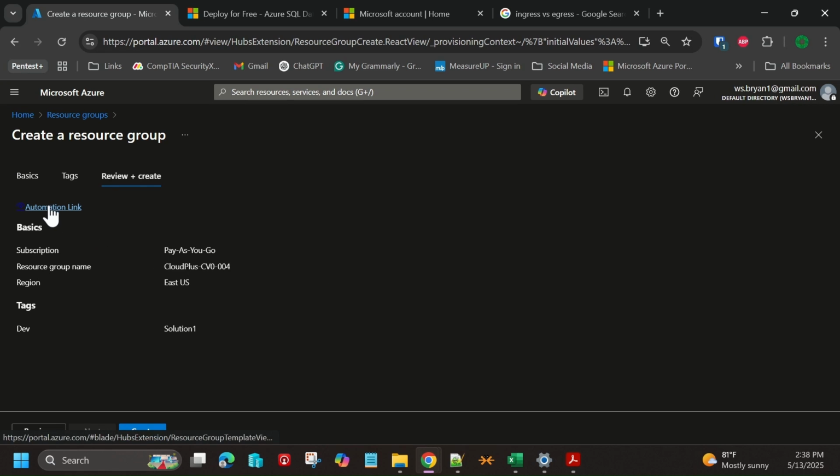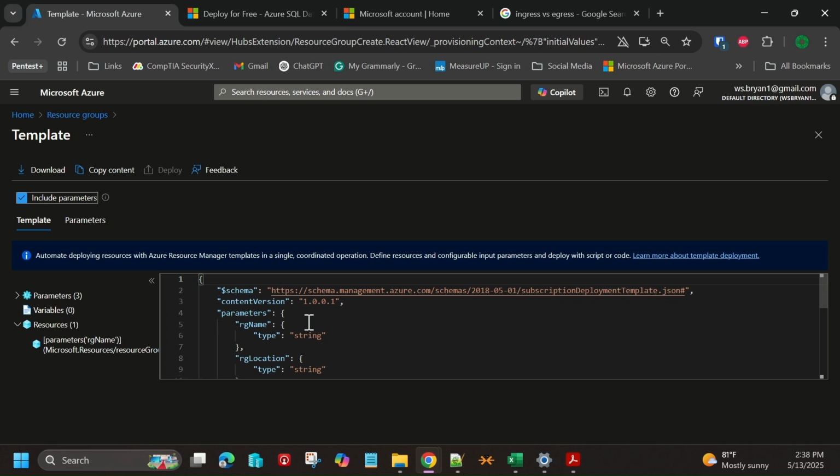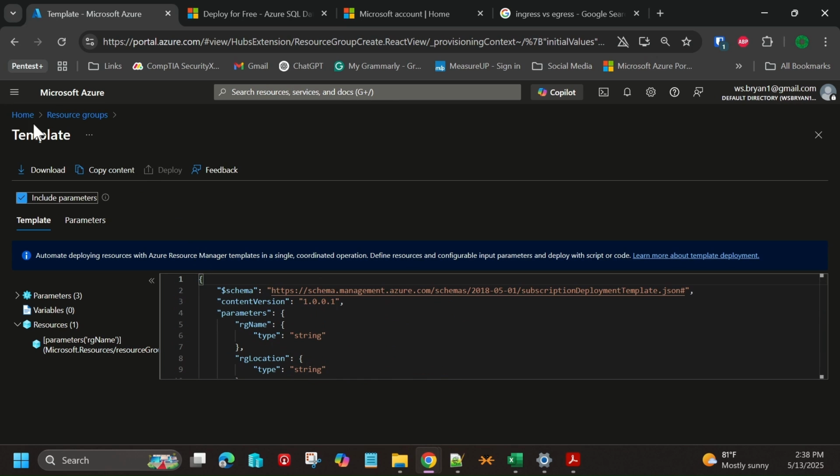And what it does is it validates this solution. If I want, I can also look at an automation link. If I choose the automation link, I can then download, in this case, the JSON, and the JSON will allow me to deploy this through automation, and it'll be repeatable based on the configurations that I have. We'll talk about automation a little bit later.